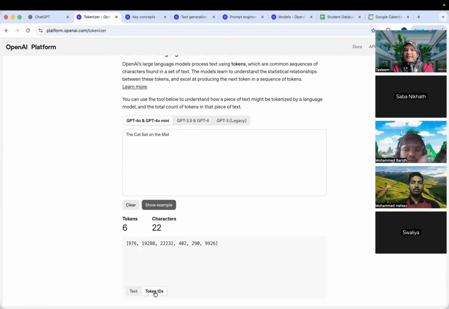What are the token IDs? These are the token IDs given to each word. You're seeing? The same statement, each word corresponds to one token, and this token will change from model to model. See, for the first model, ChatGPT 4o is giving token 976 for the word the, and cat is 19288. So if you switch the model, the token will change.